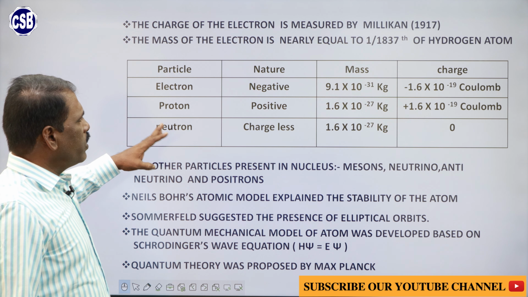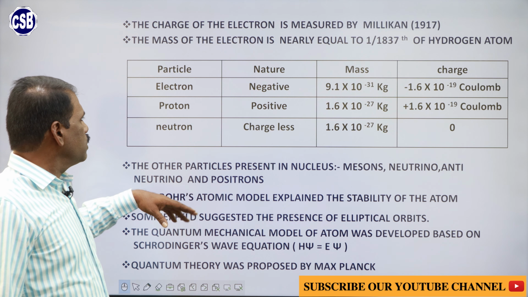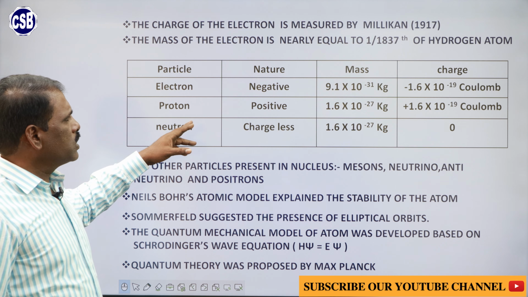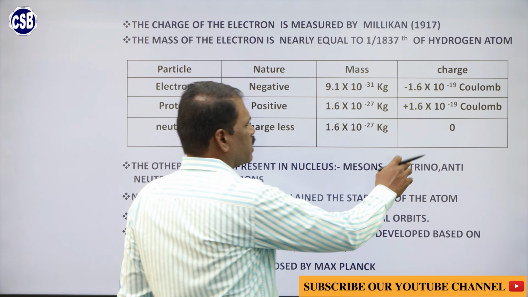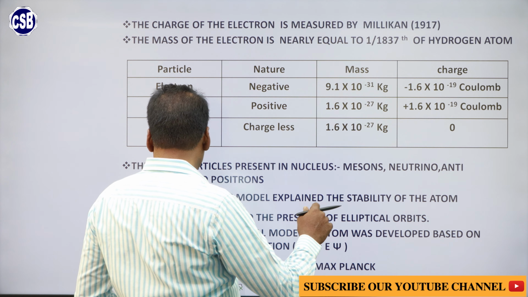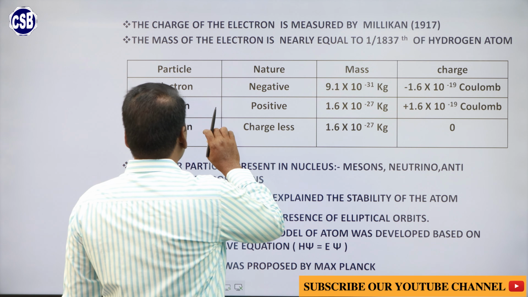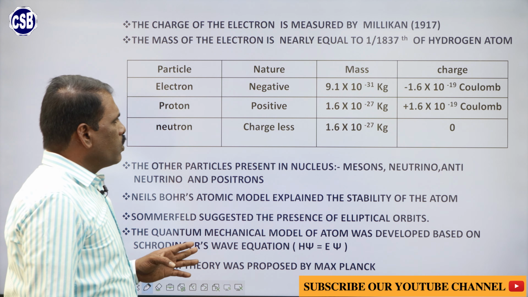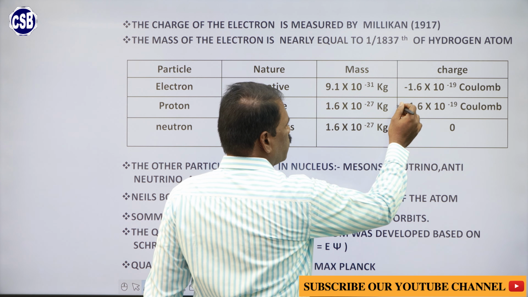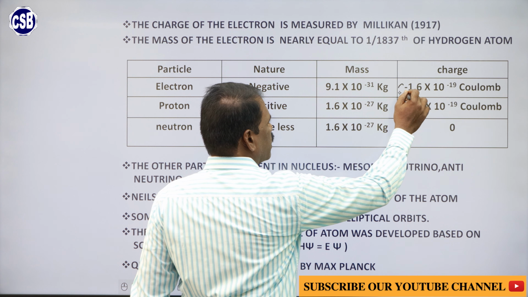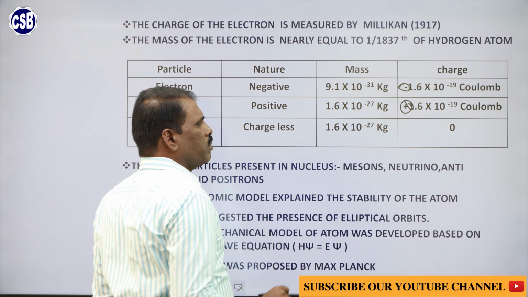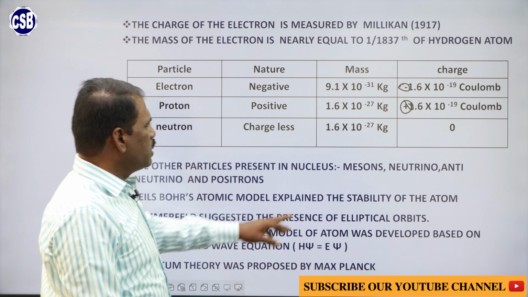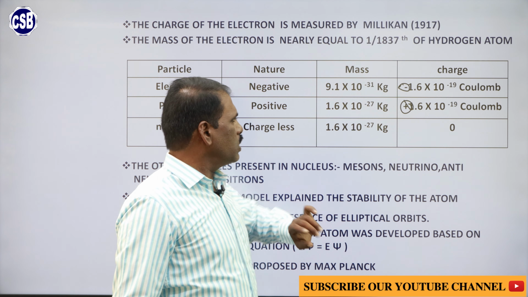The charges of the particles were discovered. The charge of the electron is 1.6 × 10^-19 coulomb. The proton charge is also the same. The only difference is that the charge of the proton is positive and the charge of the electron is negative, but the magnitude is the same, the values are equal.